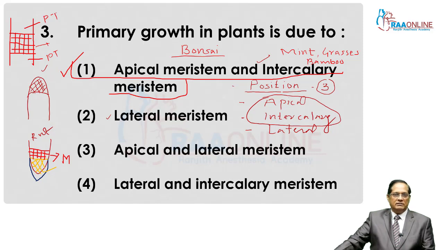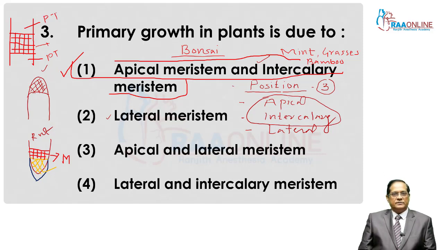And one more thing with them: these two meristems are primary meristems on the basis of origin. So, on the basis of origin, they are primary meristems, responsible for primary growth in plants.